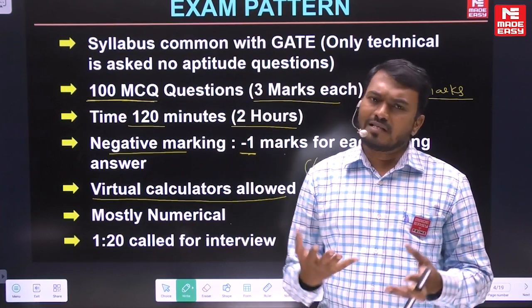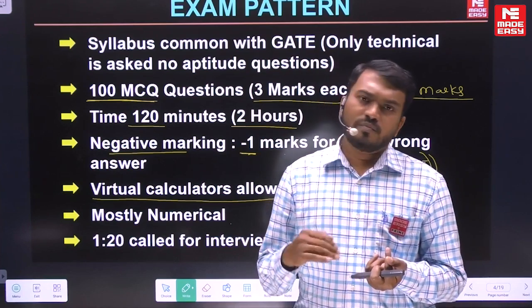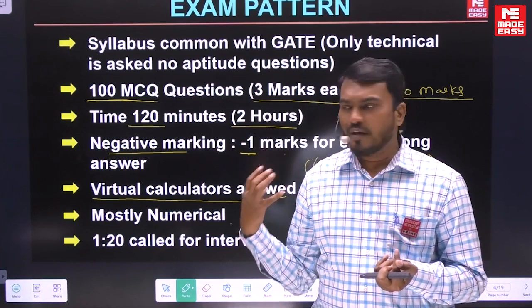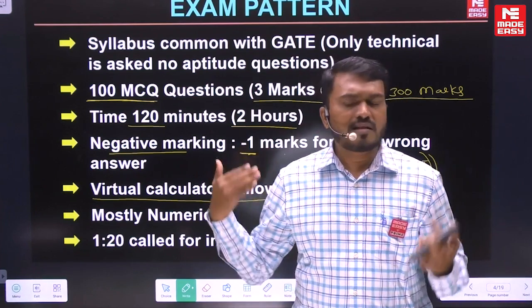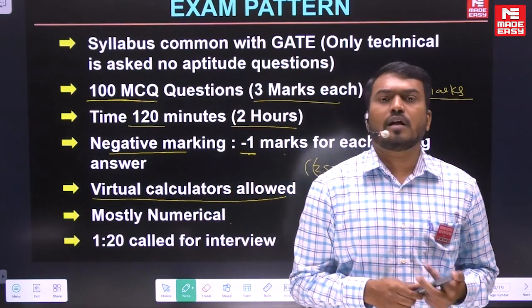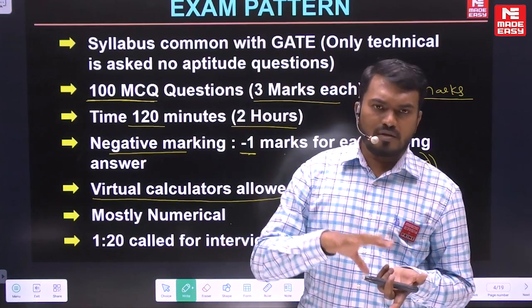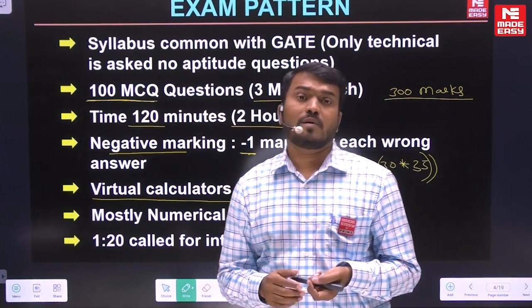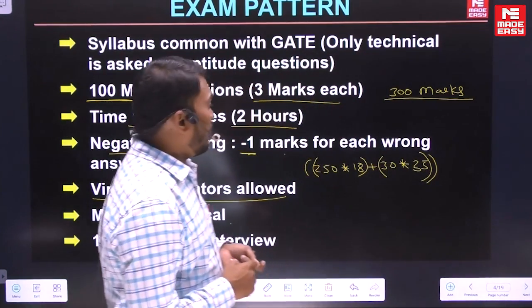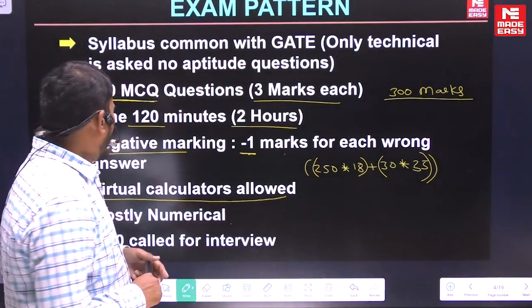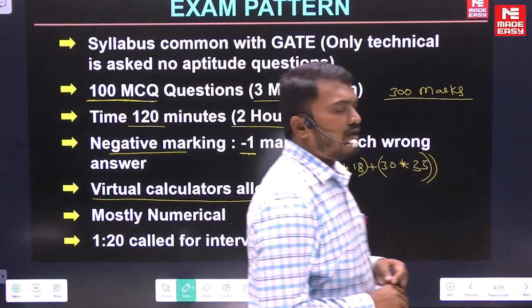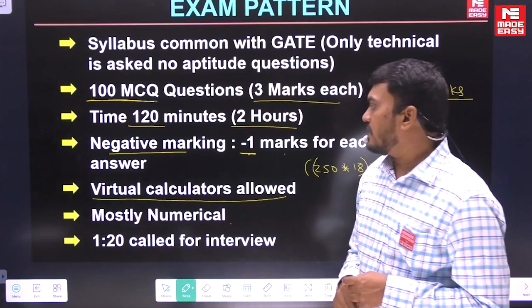So some theory questions are also there in the exam. We will see the sample questions, and you will understand what kind of questions they are asking. There will be a mix of all varieties, numerical questions and some theoretical questions also, fine. We'll see the sample questions so that you will have clarity on what kind of questions they are expecting and asking in the exam.